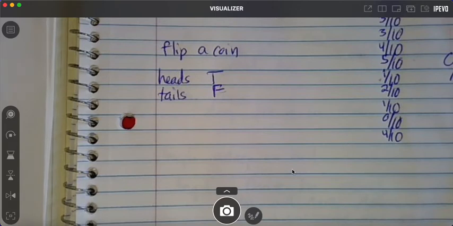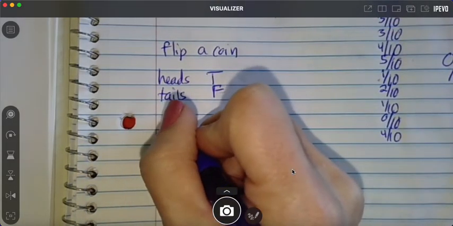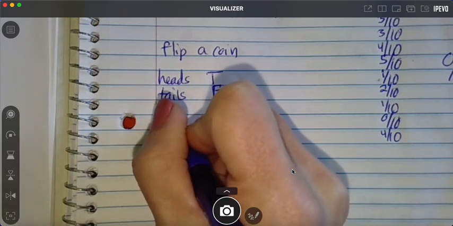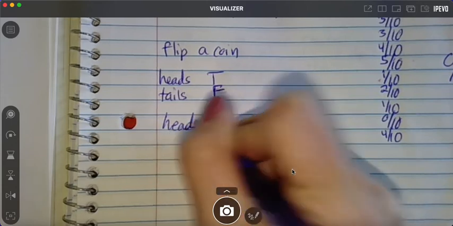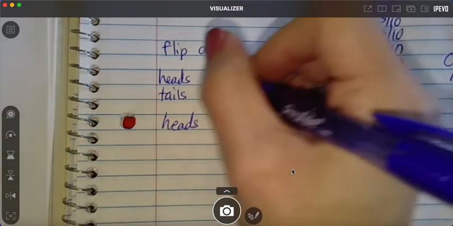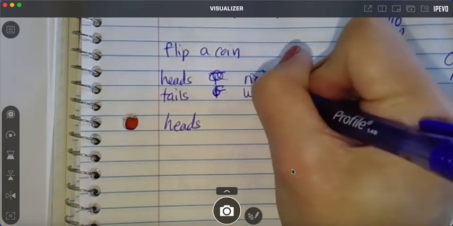So let's just do it 4 times and see what we get, just for now. Okay, ready? What'd you get? Heads. We'll say heads, you got it right, and tails, you got it wrong. Tails, you got it wrong.